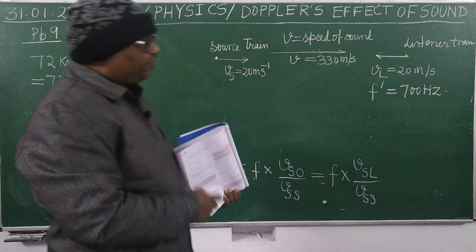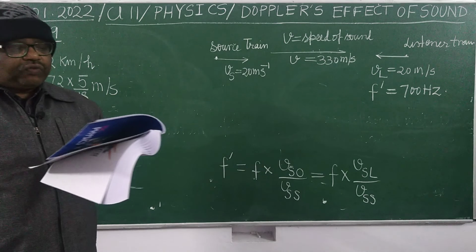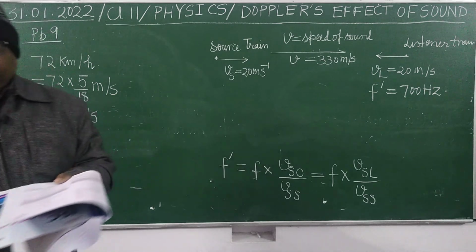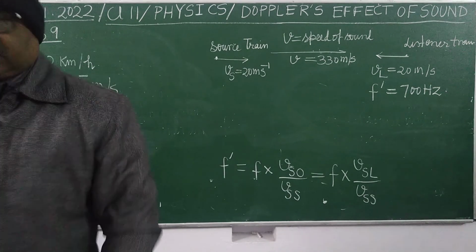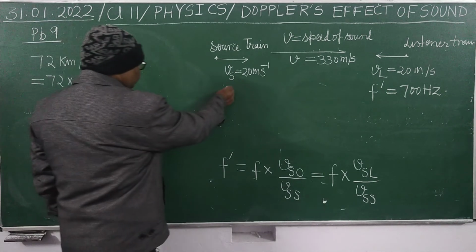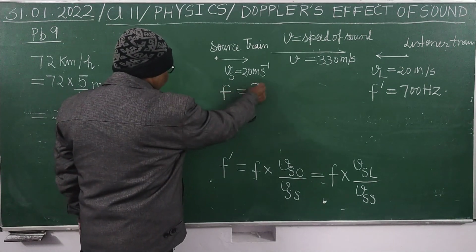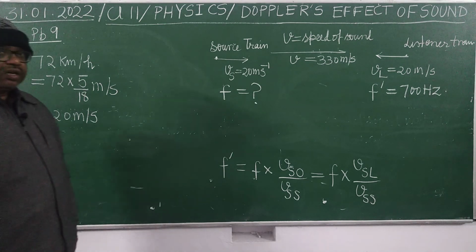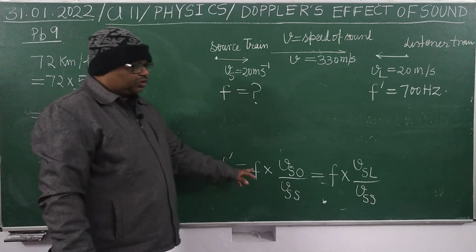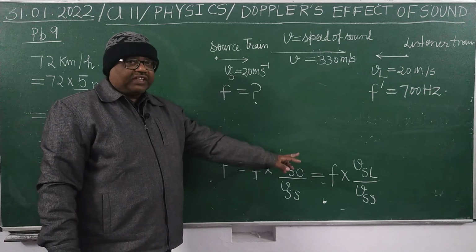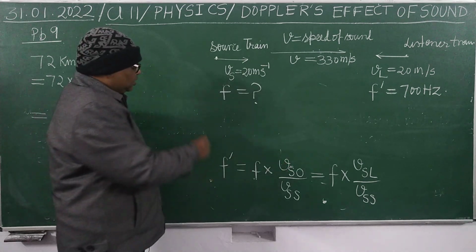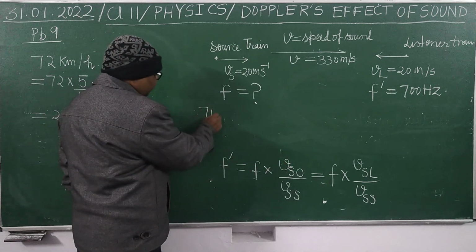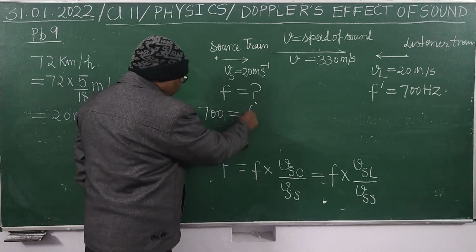Now you have to find the actual frequency of the whistle, means you have to find f. So we will use this formula. F dash equals to f into VSL upon VSS. So f dash is 700 equals to f.